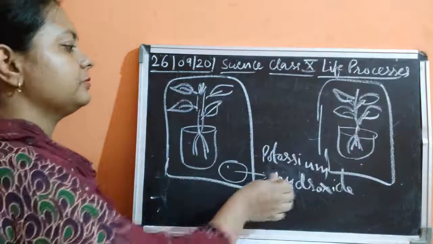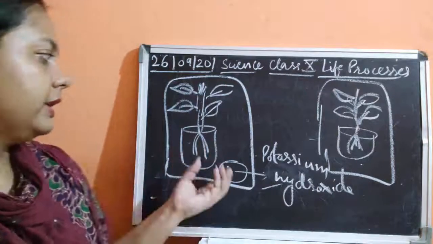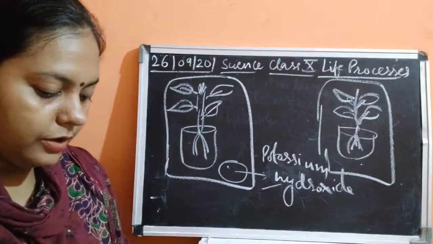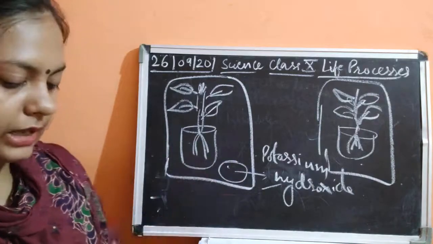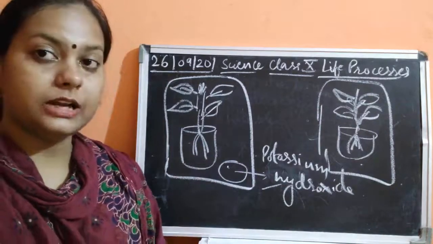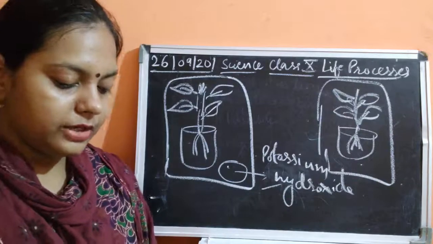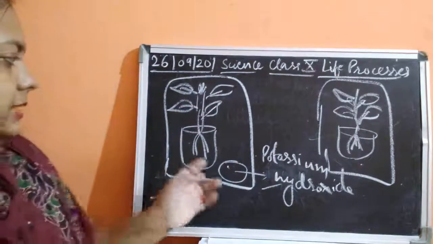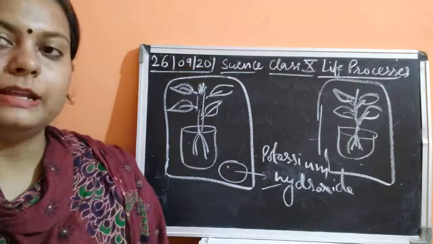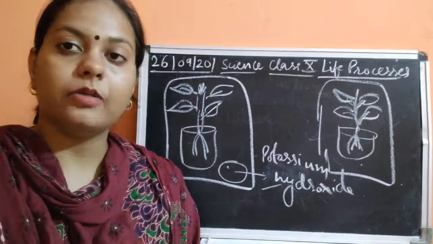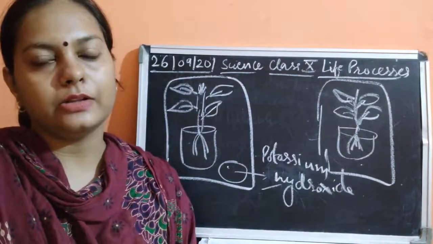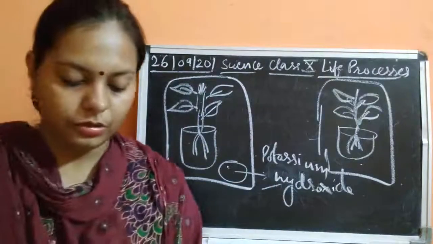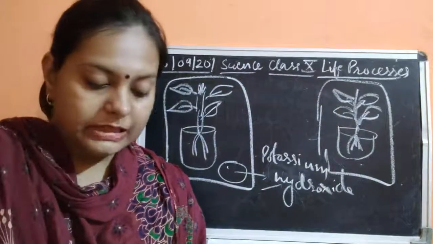So here you will put this potassium hydroxide solution in a petri dish inside this bell jar, and you will leave it for some time. You will take two potted plants, which have already been de-starched. For de-starching you will keep them in the dark for 2 to 3 days. Then you will place them on the glass slab as shown here. What is the purpose of placing it in the bell jar and on the glass slab? You could easily observe what is happening inside. So for observation you will be easily observing.